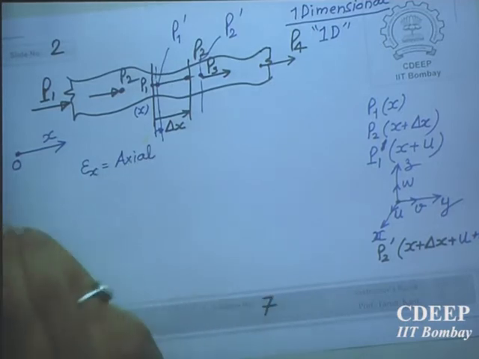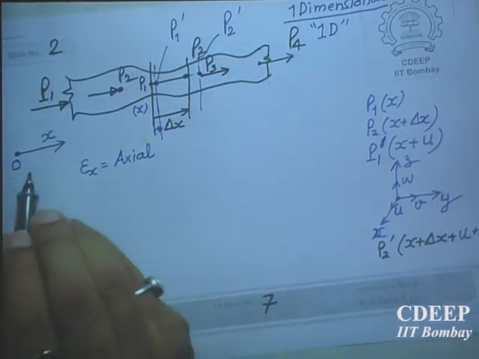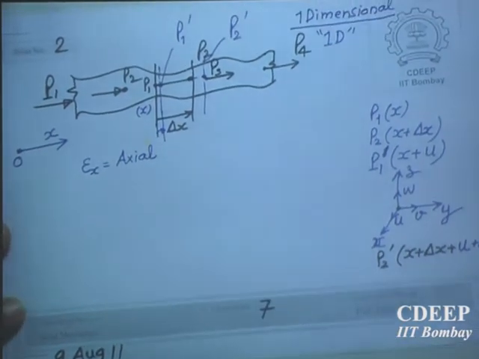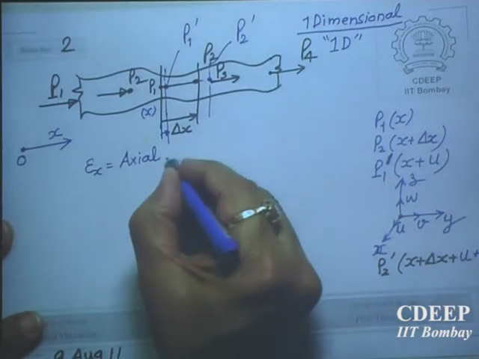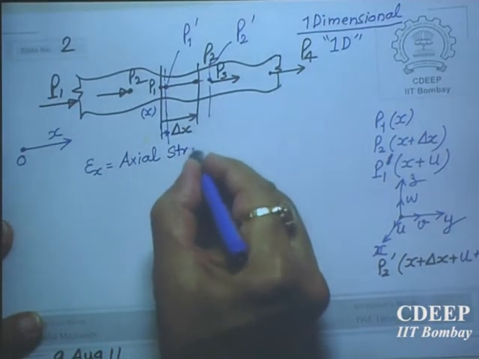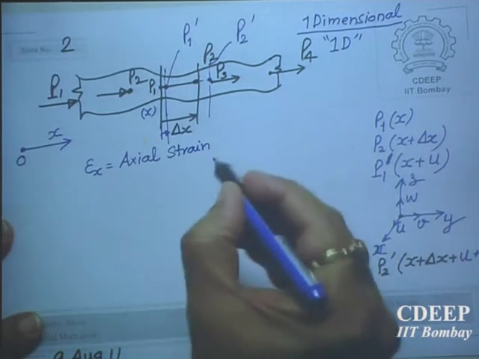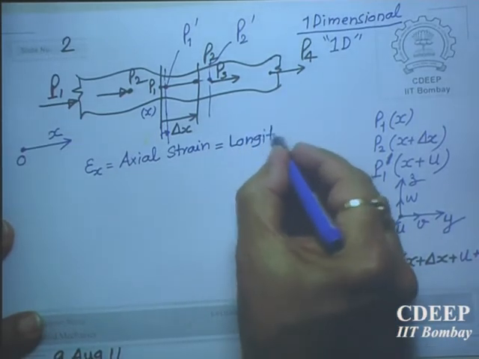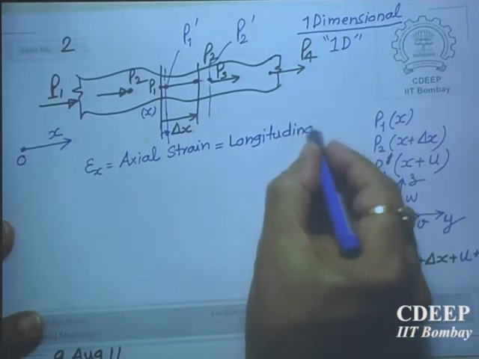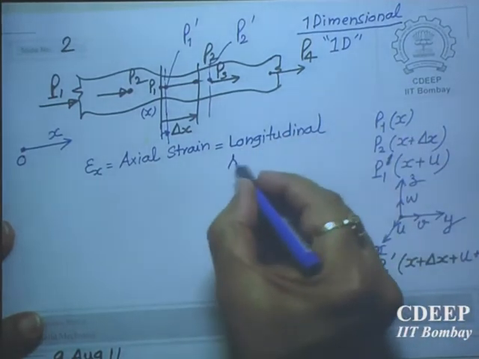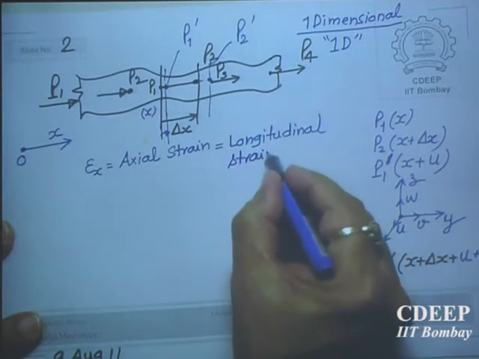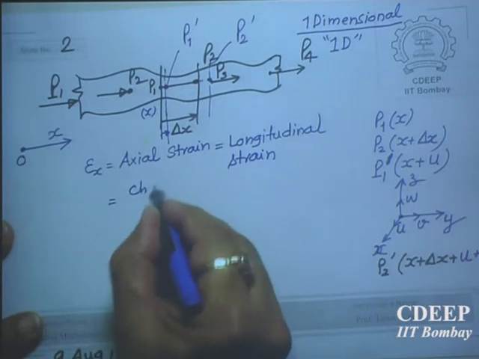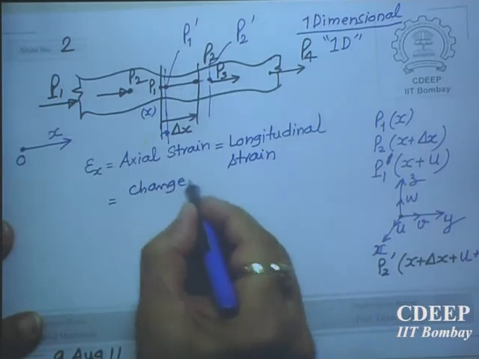See, pay attention. These are very simple things, but these are very fundamental. Later on, nobody will explain to you with such clarity. Axial strain or longitudinal strain, epsilon x. So that is a change in length of delta x.